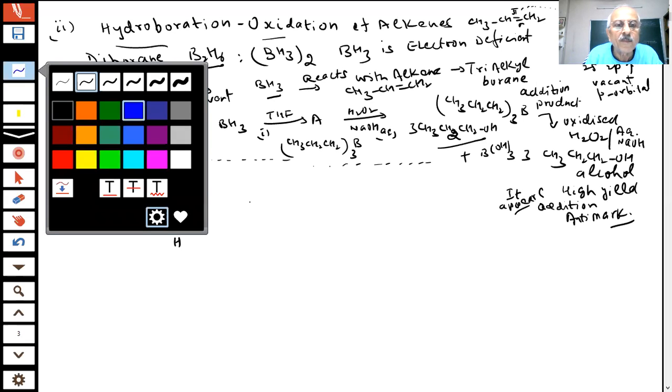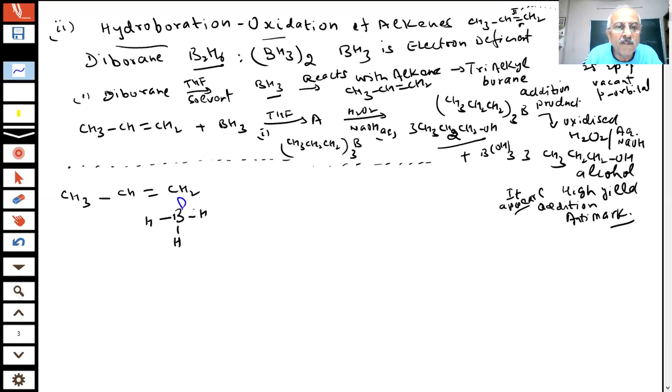This boron has a vacant p orbital like this. Can you see it? So what happens, students? There is a pi bond here, so it can go to the boron's vacant orbital. This is a vacant orbital. Now the question is, boron could attach here or here. Which carbon does boron prefer to attach to? Boron prefers to attach to the less hindered carbon.